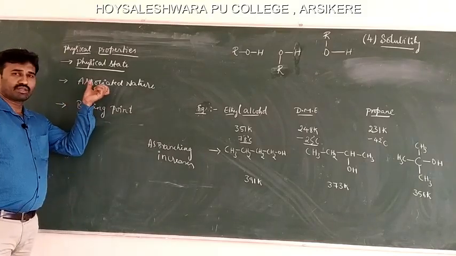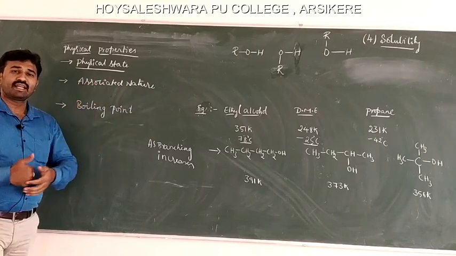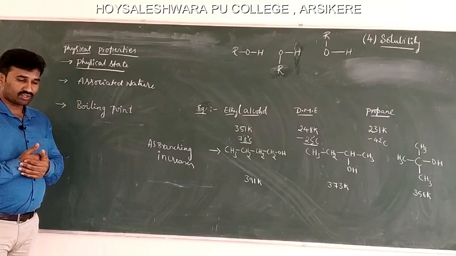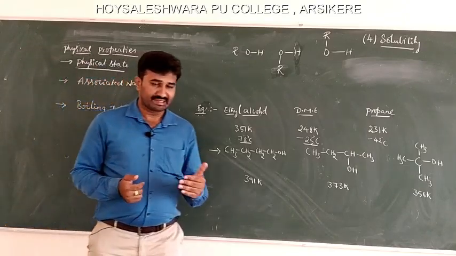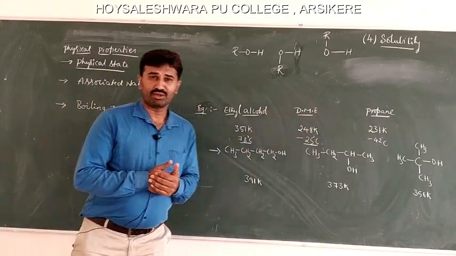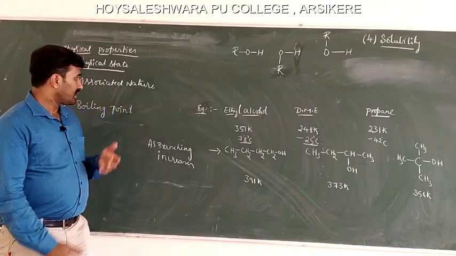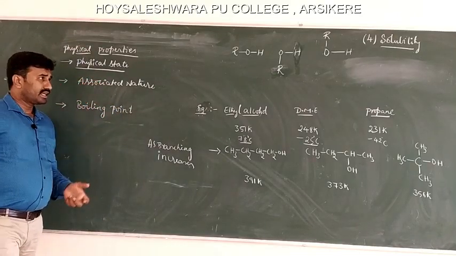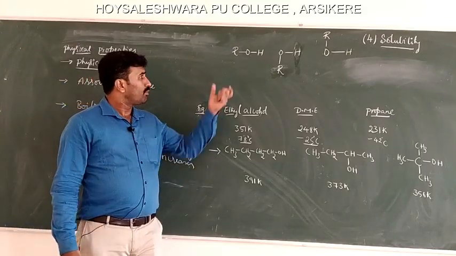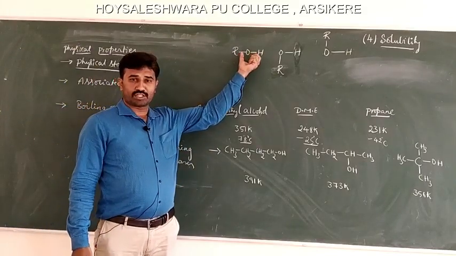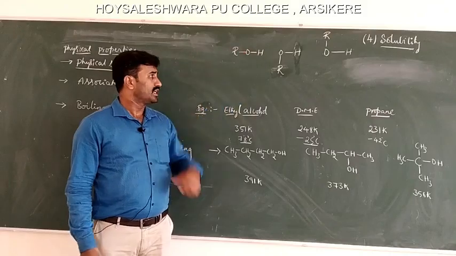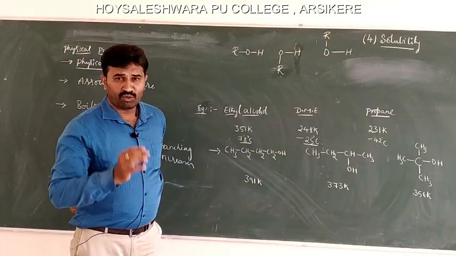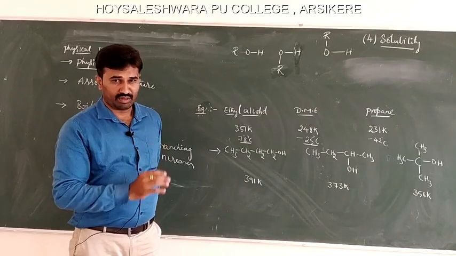The next important point is the associated nature of alcohols. We know that association means one molecule is attached to another molecule by means of some forces. Here the alcohols have associated nature because of the polar nature of the OH group. We know a type of covalent bond called hydrogen bonding.